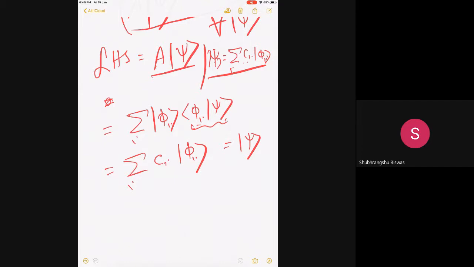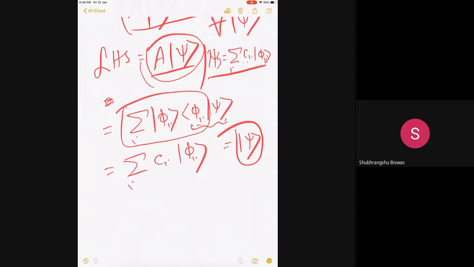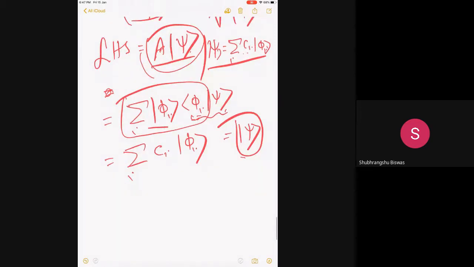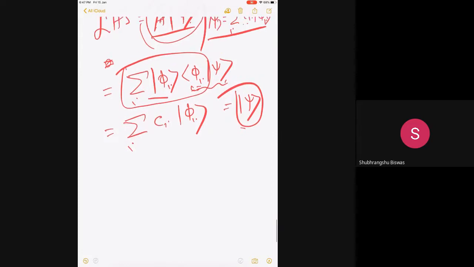So I started with A acting on any psi. I did not assume anything. I'm showing that I get back psi. So then I can say that this quantity A is nothing but an identity operator. I assumed A equal to this, I did A psi, and I showed that I got back psi. So that is called an identity operator. So the identity operator over the entire space of eigenvectors, if I do ket bra, that's an identity.